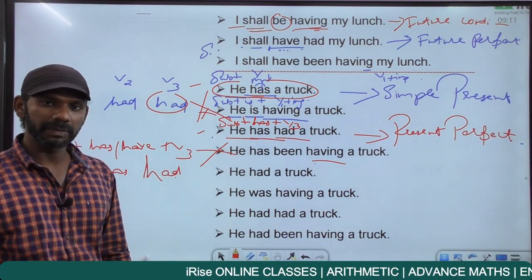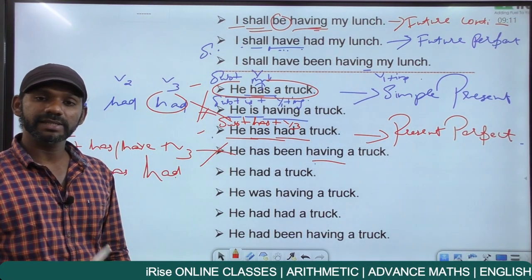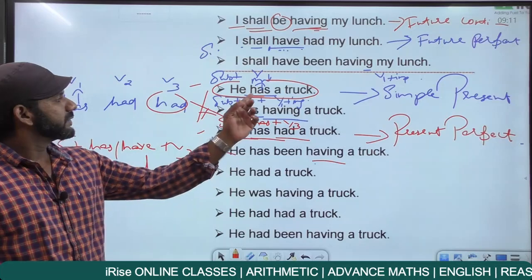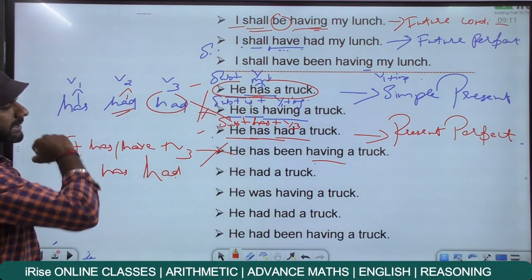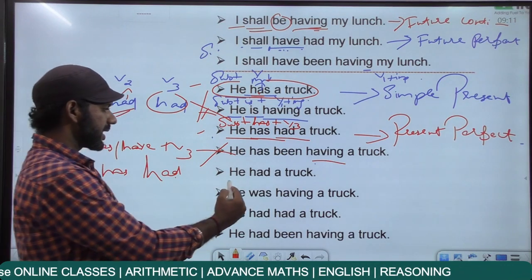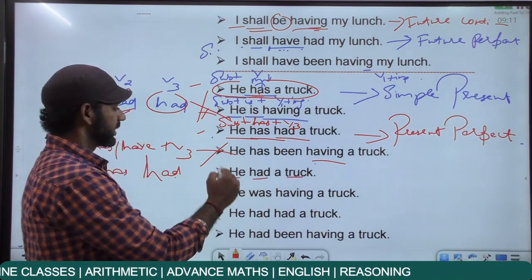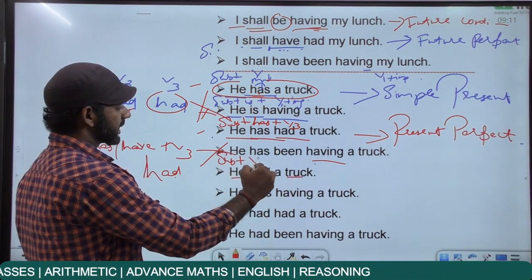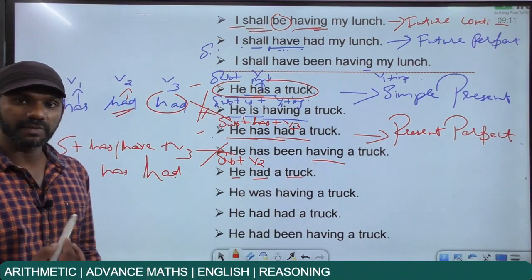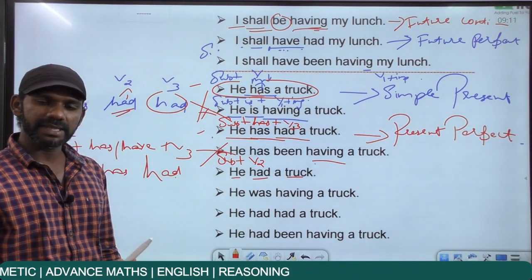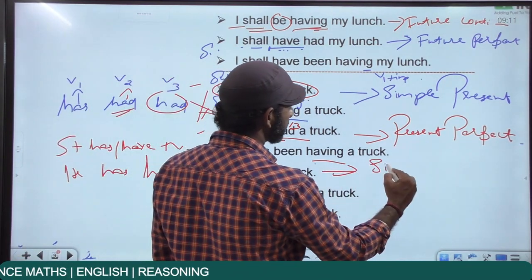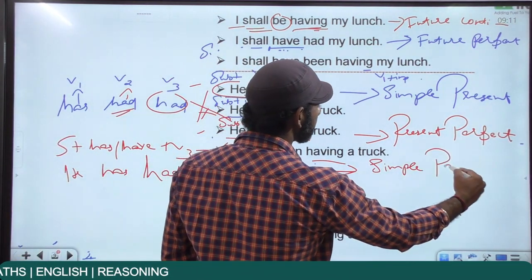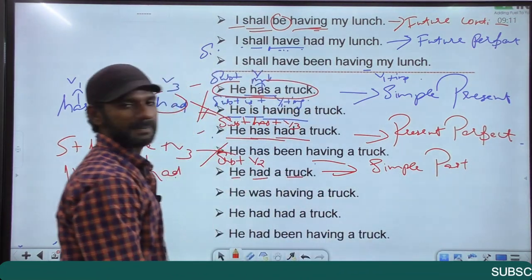First category is simple past. Simple past structure is subject plus V2. The verb in the sentence is has. The V2 of has is had. So simple past becomes he had a truck. The subject is he plus had is V2. There's nothing like subject plus V3. Subject plus had V2, simple past tense. So he had a truck is in the simple past tense.